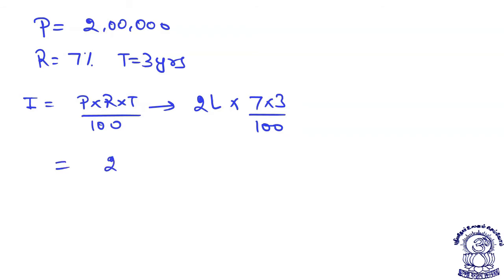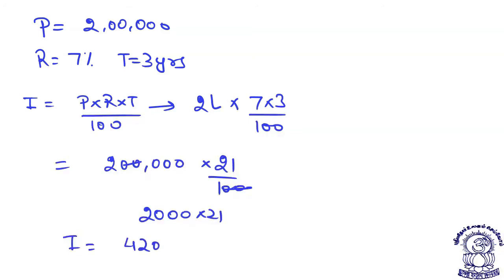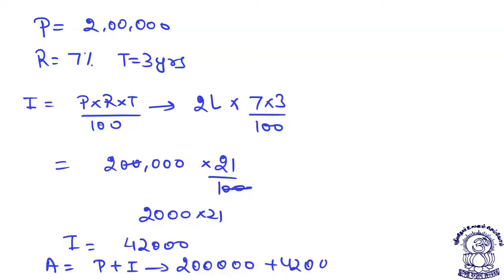So this is 2 lakh into 7 into 3 is 21 divided by 100. Double 0 and double 0 cancel, so this will be 2000 into 21. That way the interest will be 42,000 rupees. The amount will be how much? Principal plus interest will give me directly 2 lakh plus 42,000. That will be equal to 2 lakh 42,000. Done.